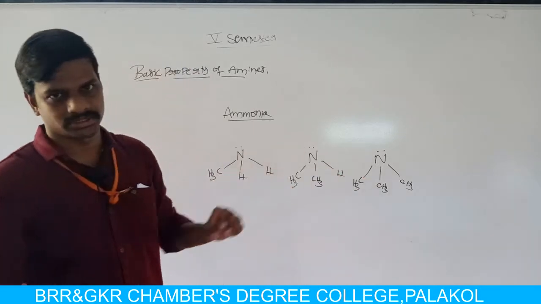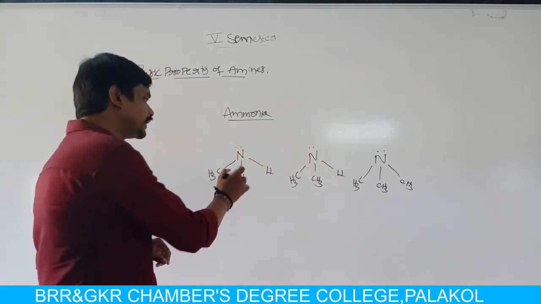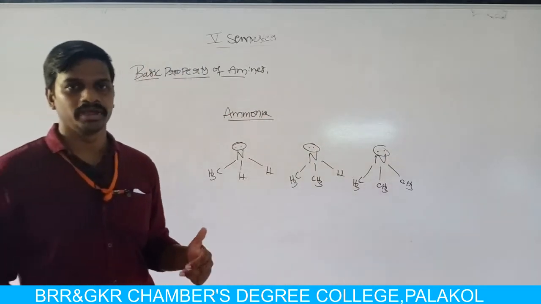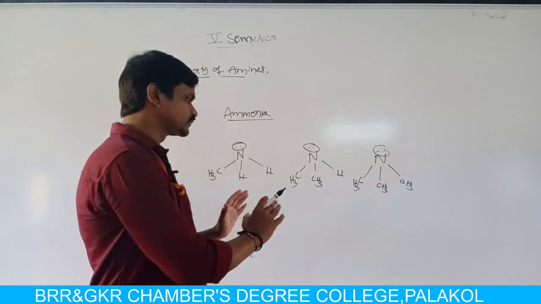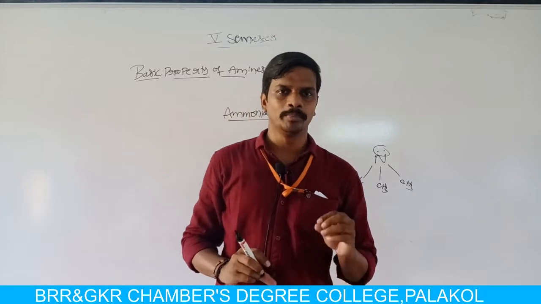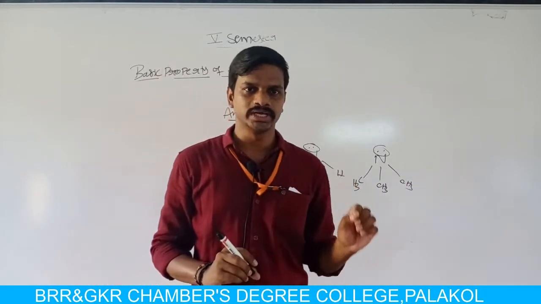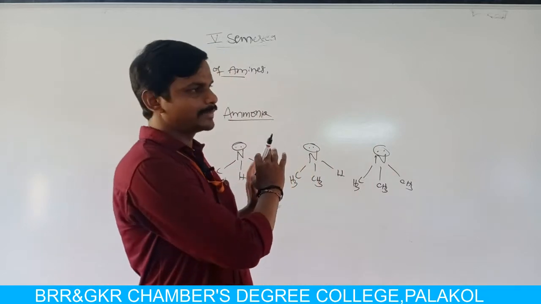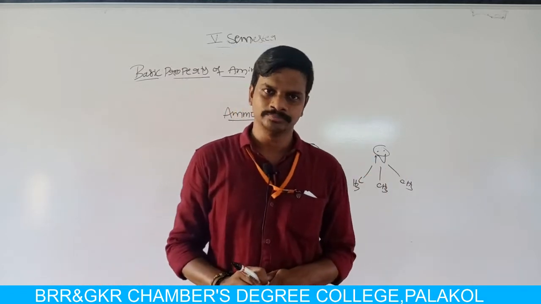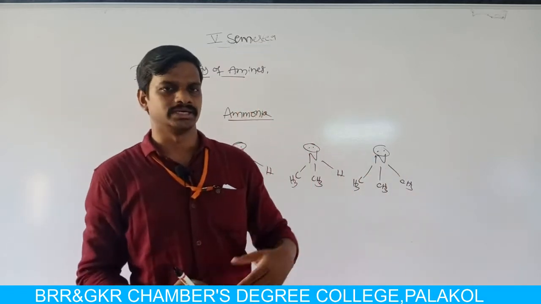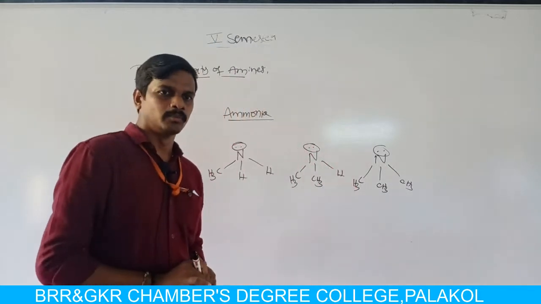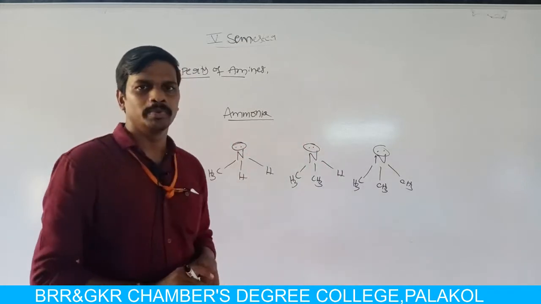In all three structures, nitrogen carries a lone pair of electrons.